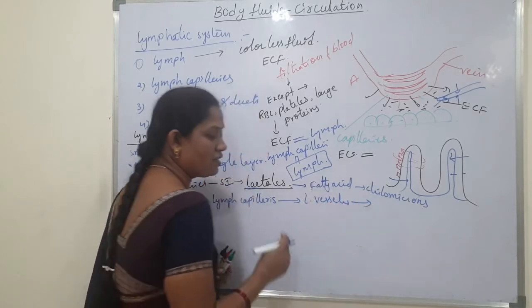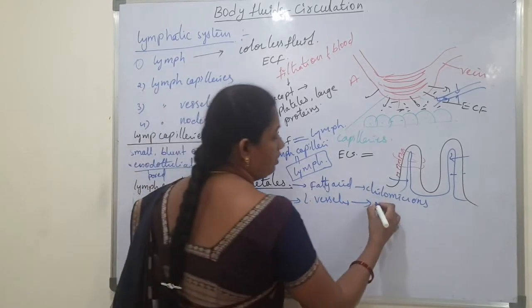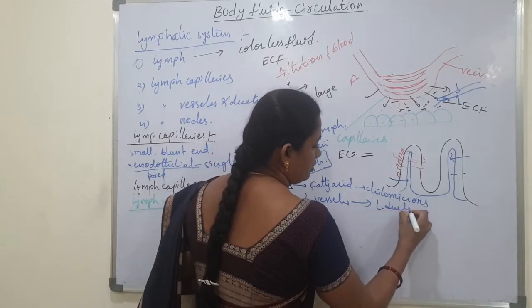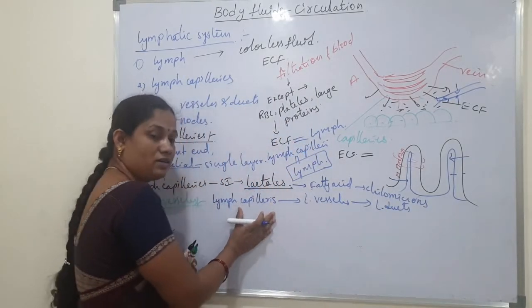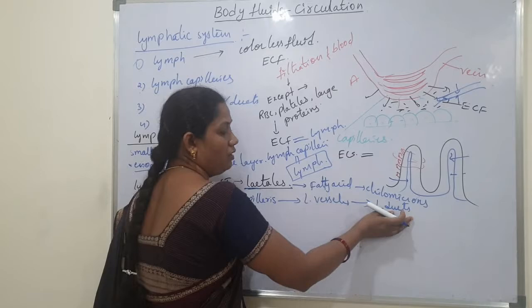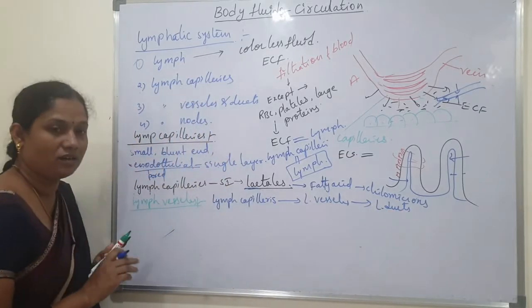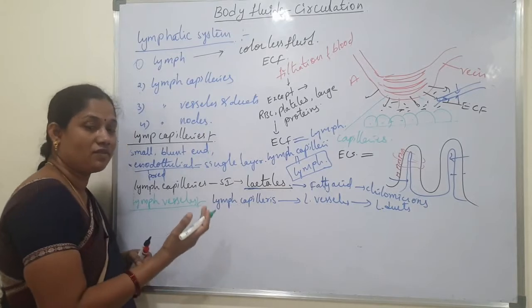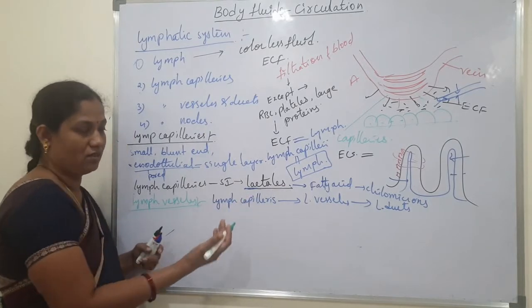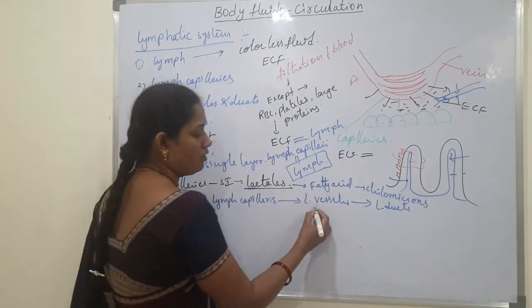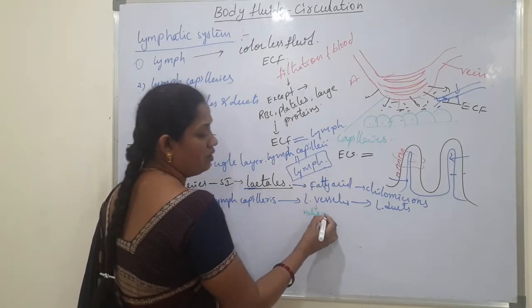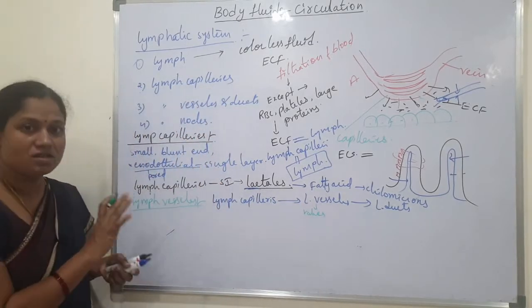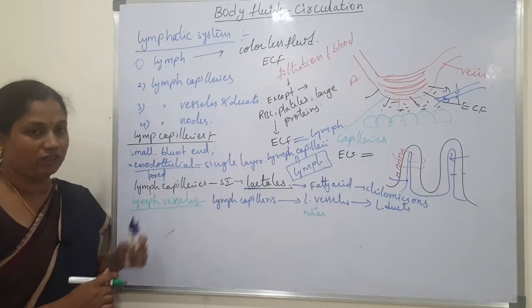Again, lymph vessels join to form larger lymph ducts. Lymph vessels have the same structure as veins; they also have walls, and the wall structure is the same as veins.